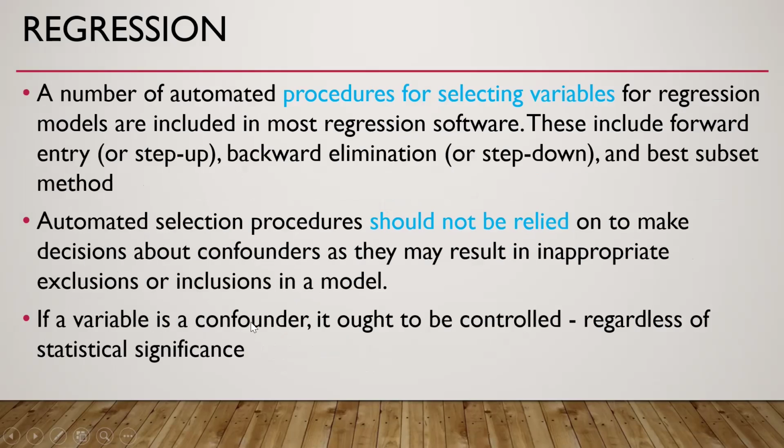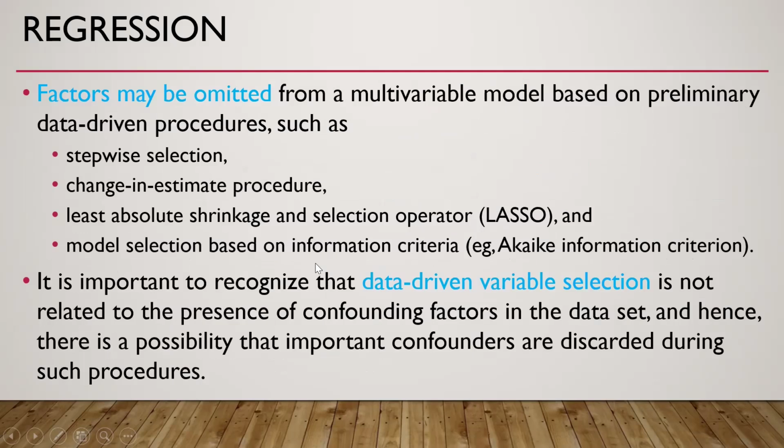If a variable is a confounder, it ought to be controlled regardless of statistical significance. Factors may be omitted from the multivariate model based on preliminary data-driven procedures such as these. And it is important to recognize that data-driven variable selection is not related to the presence of a confounding factor in the data set.